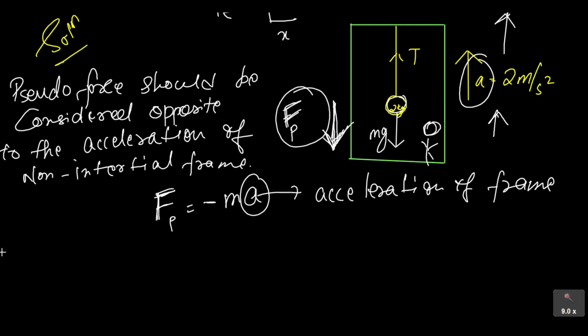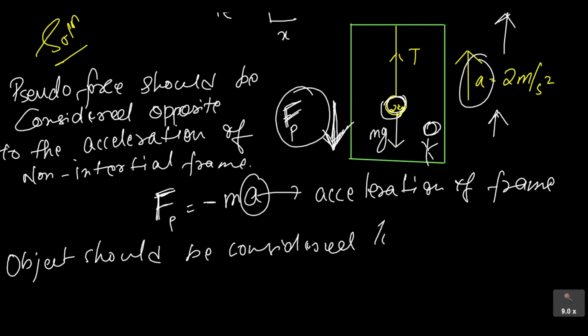Then the next step will be, this person will consider this object in non-inertial frame of reference to be in the state of equilibrium.